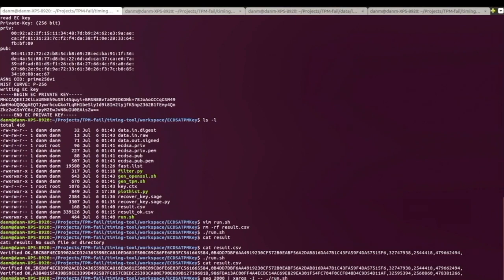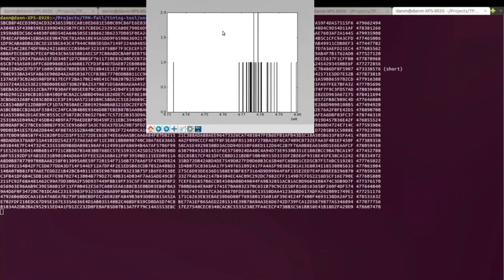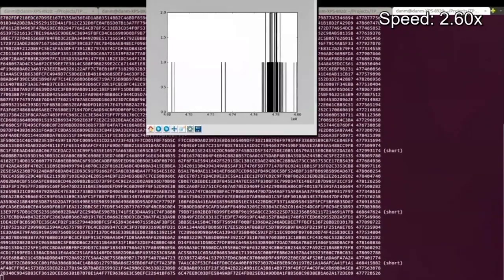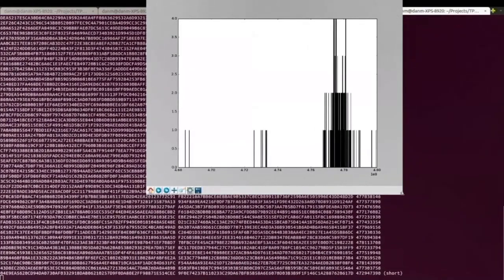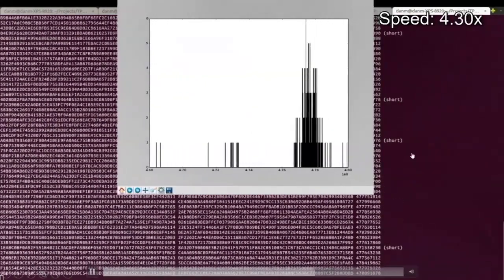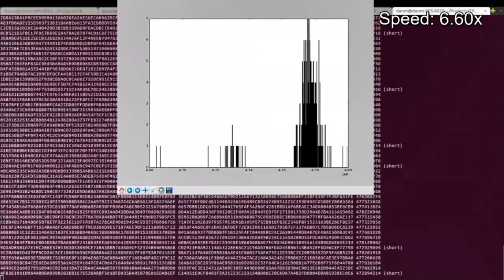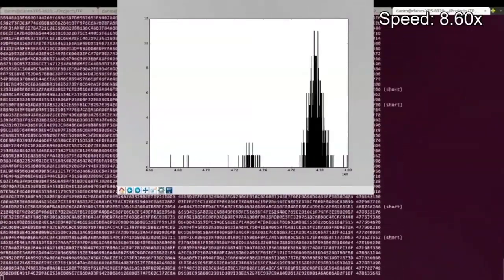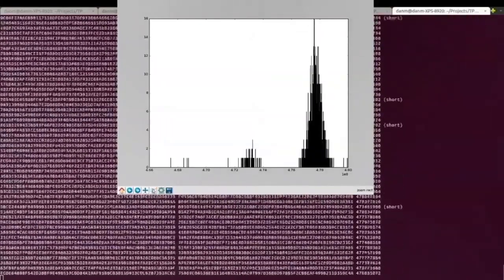For our attack, we run this script for a while, and here we also have a live histogram of what's happening. As we generate these signatures, some of them are faster, and this means that the bit length of the nonce was shorter for those signatures. This histogram is populated with this bit length value, and some of the signatures are faster. For an attack, we are generally interested in the signatures on the left brackets, because we know that they have some bias in their nonce.